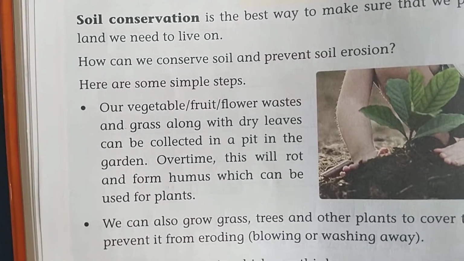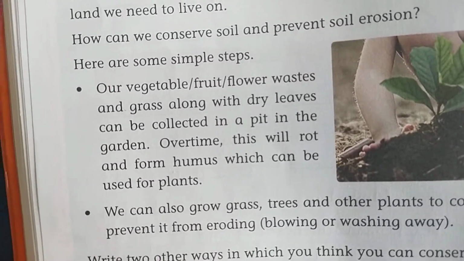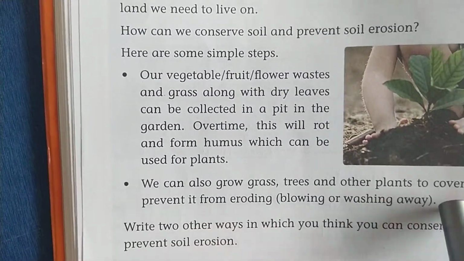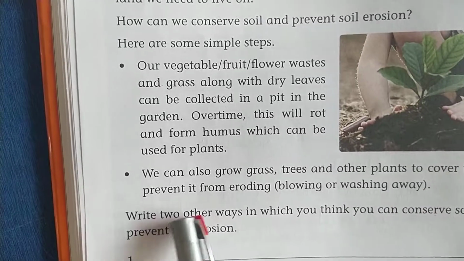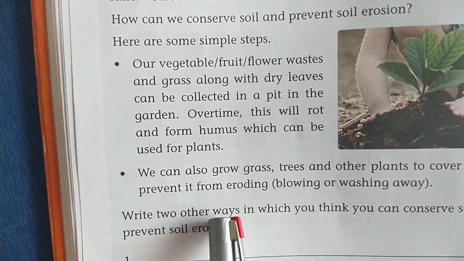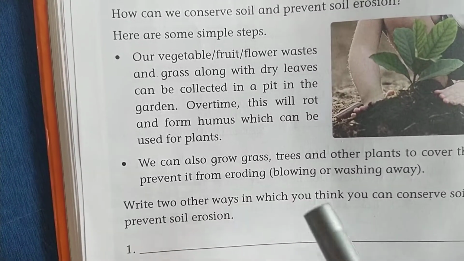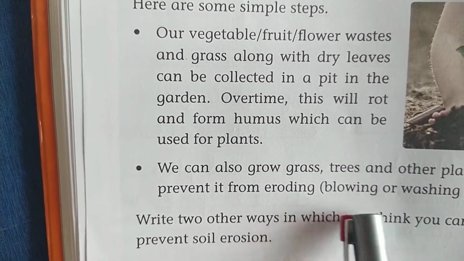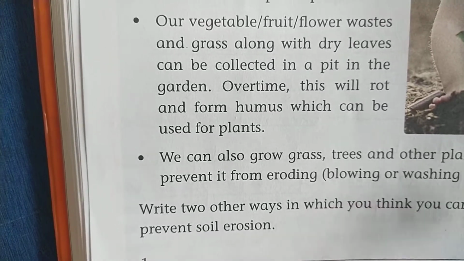These are good for plants. We can also grow grass, trees and other plants to cover the soil and prevent it from eroding, meaning removing. Sometimes strong winds come, and the topsoil will blow or wash away.